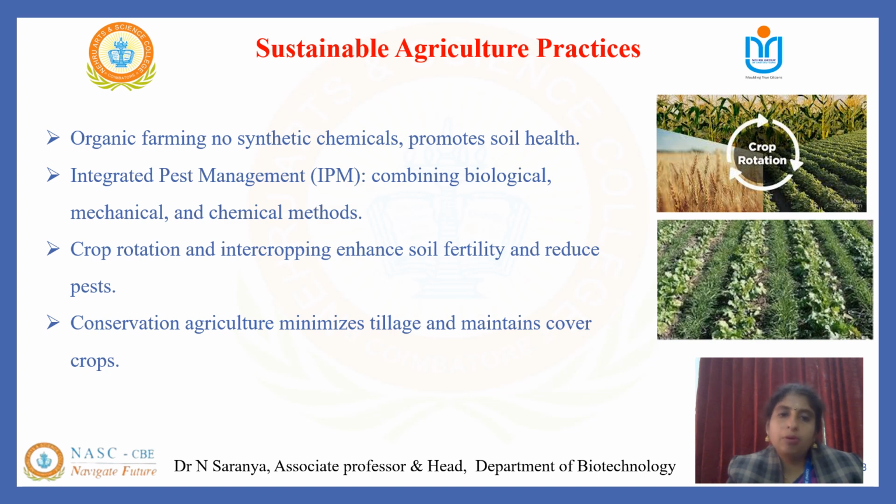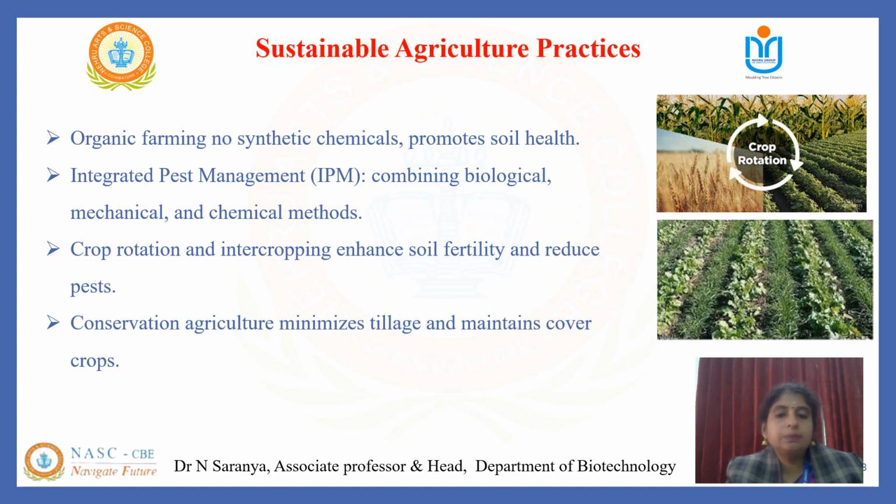To solve these problems, we have to go for sustainable agriculture practices. To ensure long-term productivity, sustainable agriculture practices are very much essential for today's need. Organic farming avoids synthetic inputs, so no chemicals are added, and focuses on soil health.